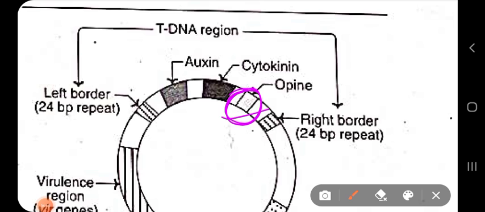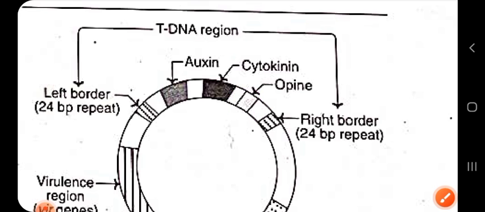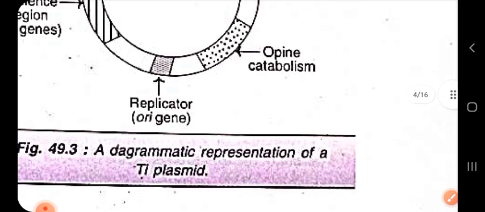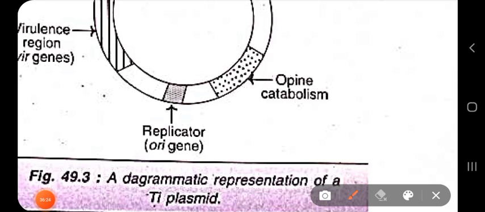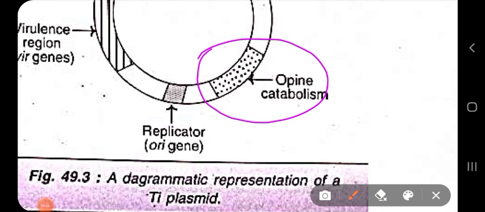The tDNA region has opine synthesizing genes, and those opines which will finally be produced by the plant have to be utilized by the agrobacterium cell. For that reason, there is the opine catabolism region. This region consists of proteins which are involved in uptake and metabolism of your opines.